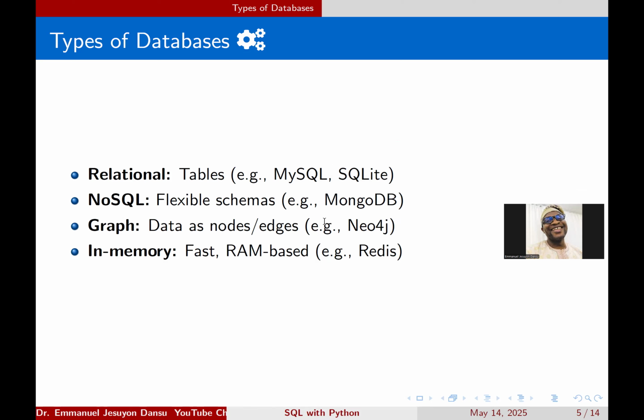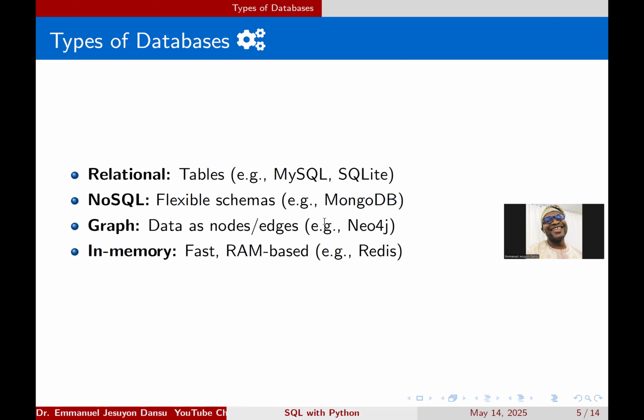And when you talk about SQL with Python, SQLite is one of the things you get to talk about. Then there are also NoSQL databases, which contain flexible schemas, like MongoDB and all that. What happens with this is you have information, maybe in text format or in other formats, that doesn't necessarily have to be structured for you to reference it according to rows and columns.